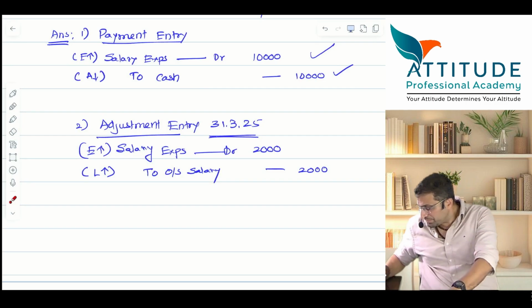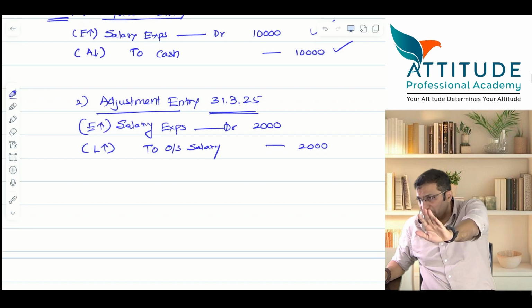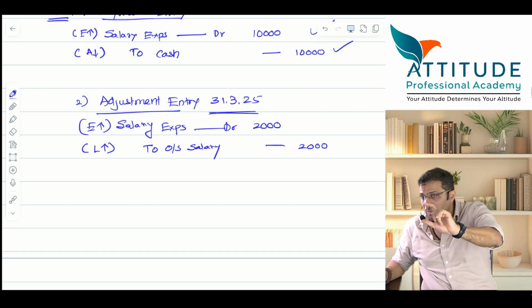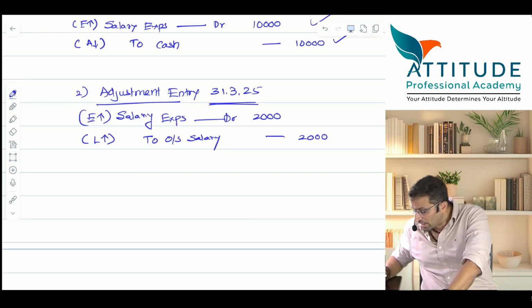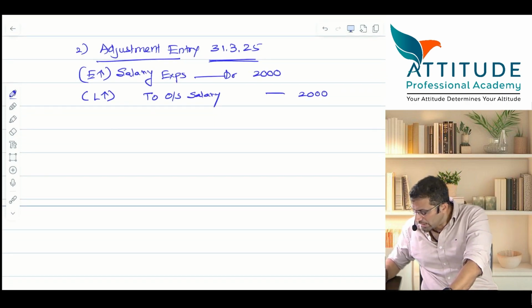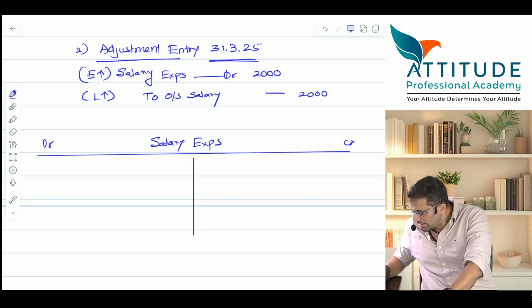Now wait. Some of the non-commerce students might not understand what an account is, because I have not told you how to open an account. There's a format for an account. Others will understand this. Salary expense. Even non-commerce students can easily understand. Salary expense, how do we open the account? Sir, account has two sides, debit and credit. Then date and particulars we will add later, but we will put the amounts.